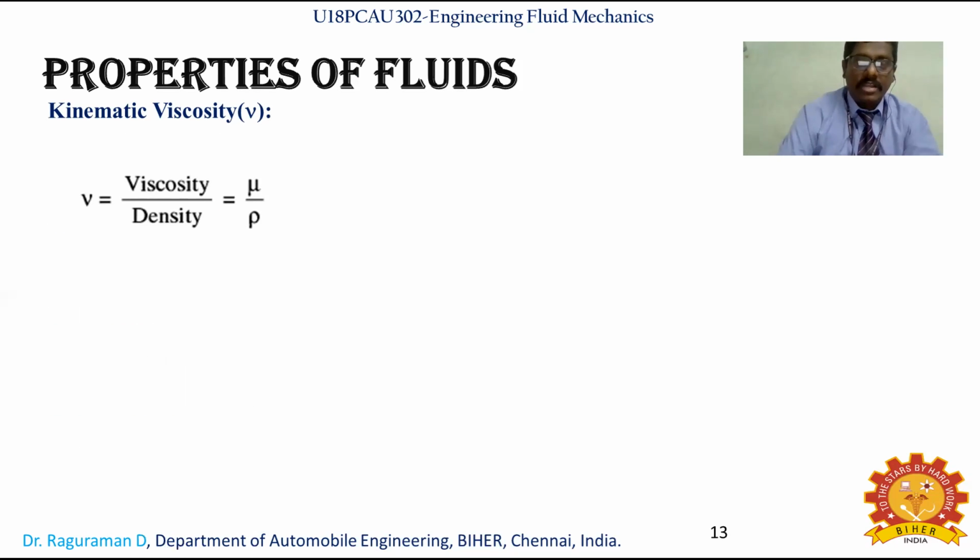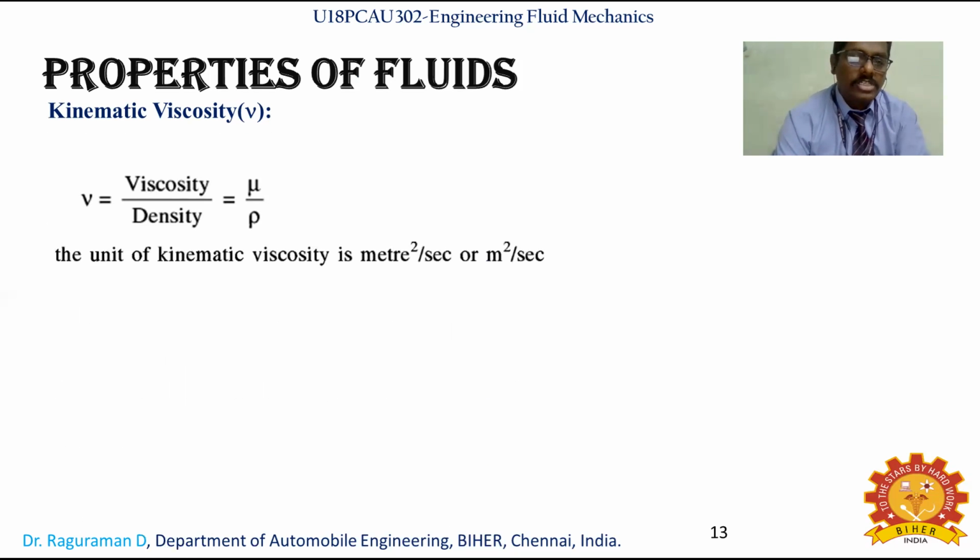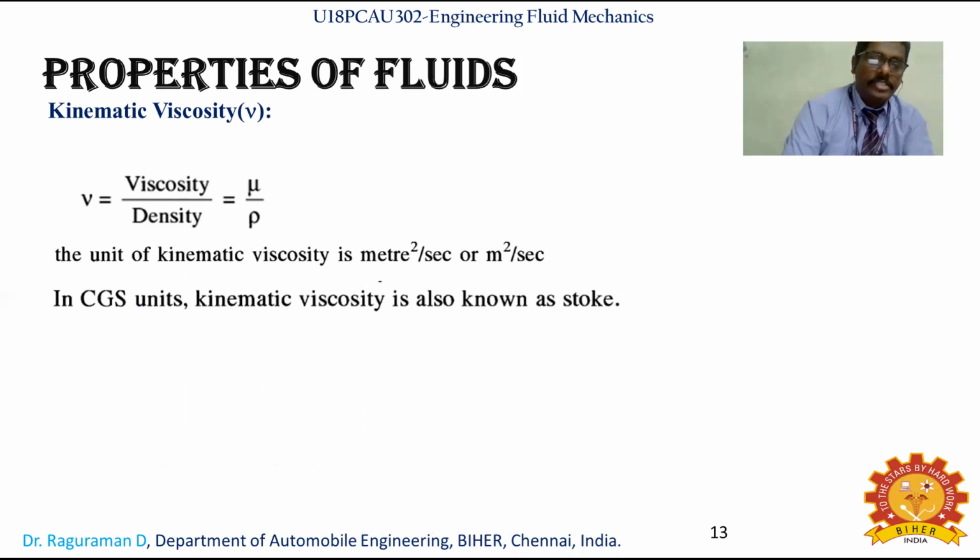The next thing is kinematic viscosity. Kinematic viscosity is a new symbol: viscosity divided by density. The dynamic viscosity is generally just said as viscosity. Mu divided by rho is said to be the kinematic viscosity. The kinematic viscosity unit is meter square per second.